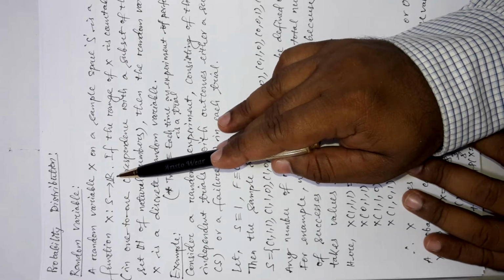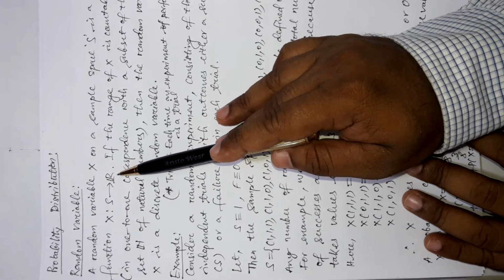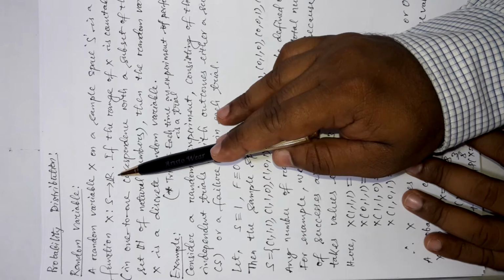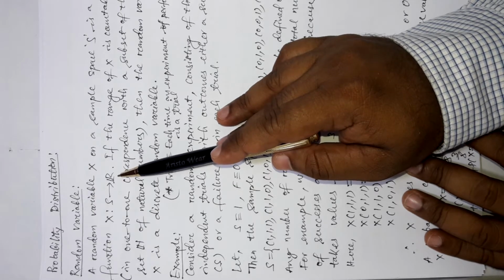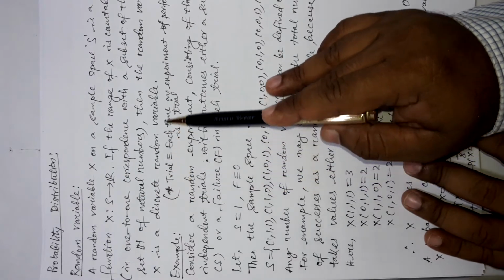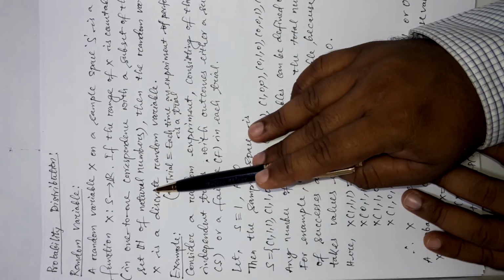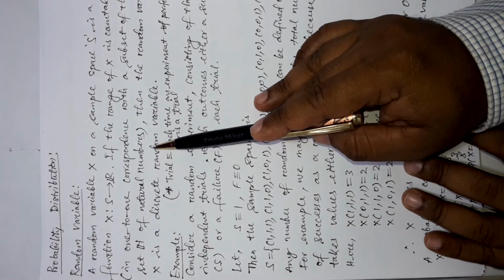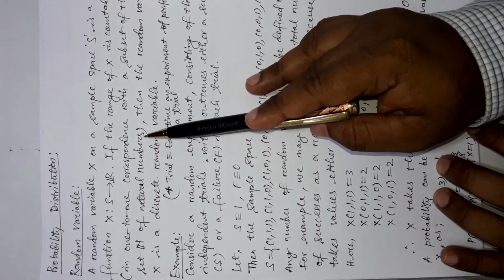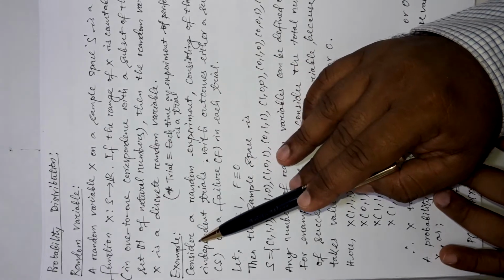That means we are not going to assign all real numbers here. We are going to use a countable number of natural numbers, which comes under the name of discrete random variables. Why natural numbers are assigned in the case of a discrete random variable, we will come to know very soon. Before that, let us discuss one example of a random variable.